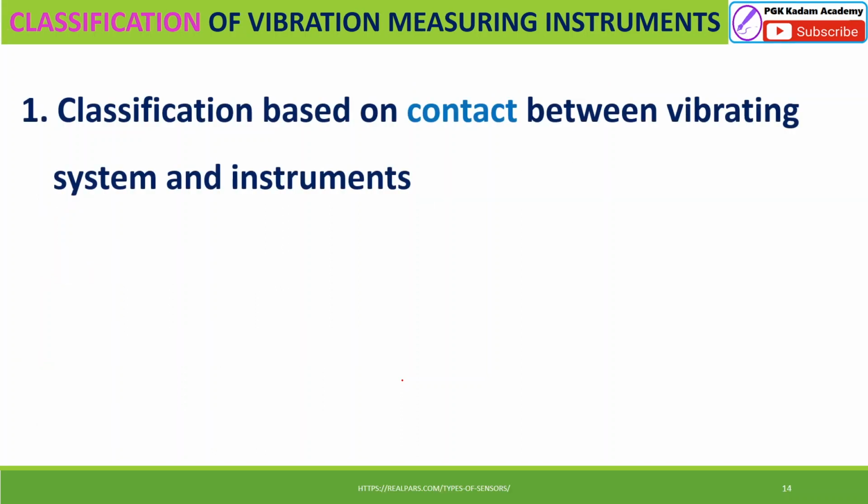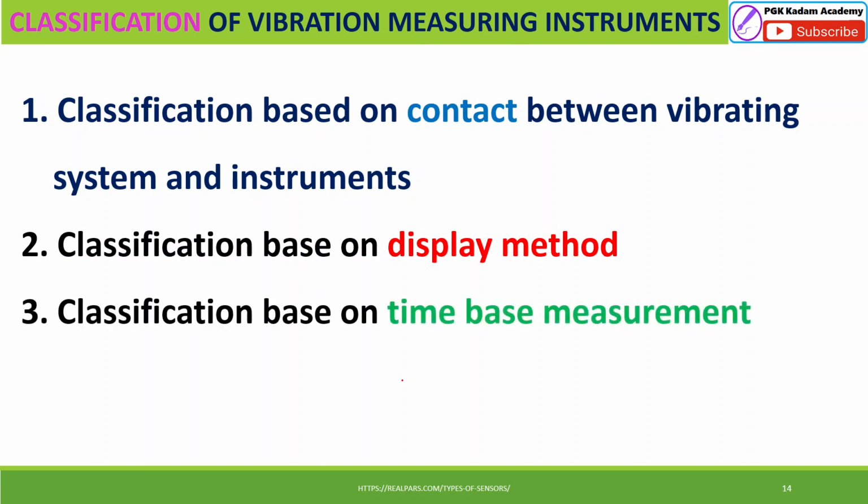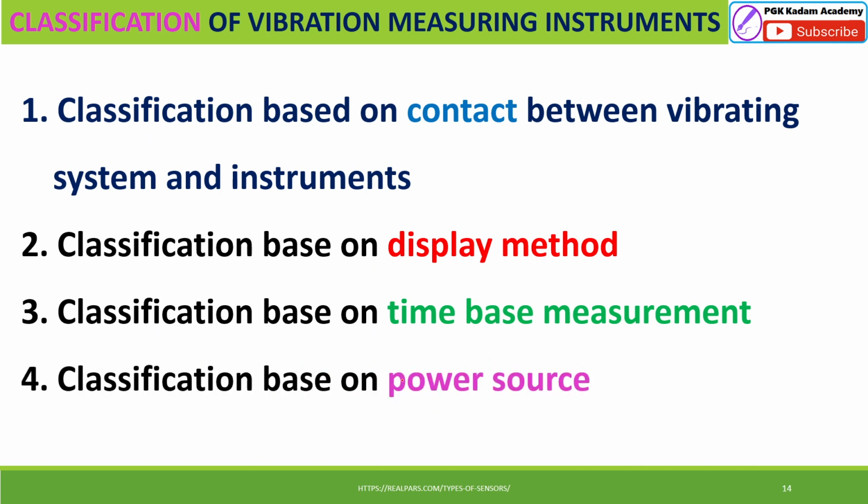This is the classification based on the contact between the vibrating system and the instruments. These are the classifications of vibration measuring instruments. There are four types of classification: based on the display method, based on the time-based measurement, and based on the power source. You can watch the next video on the different types of classification of vibration measuring instruments.